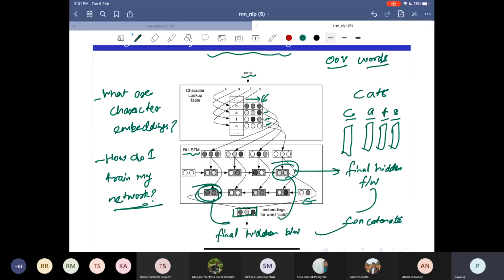So what are your answers? What are the character embeddings that I can use? One hot vectors for characters. Yeah, why not? I can just use one hot vectors. Anyway, it's just 26, 27 characters, maybe more if I take some symbols, but they are very few. So I have small dimensions. Fine.